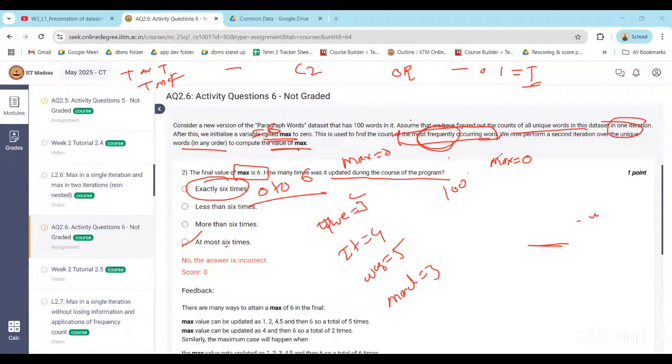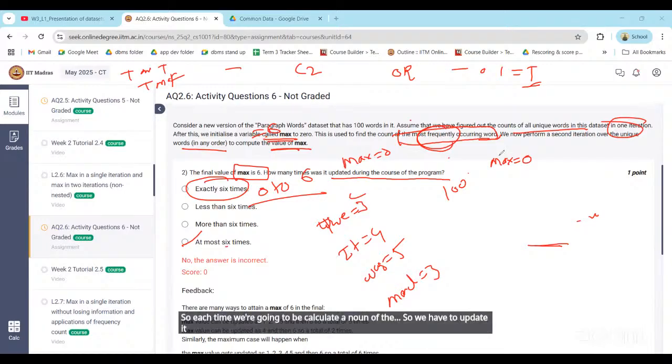Find the count of the most frequently occurring word. Okay, so there are the words. Sir, it is just like, for example, take any preposition, or maybe any noun, sir. Each time we calculate a noun, we have to update it.